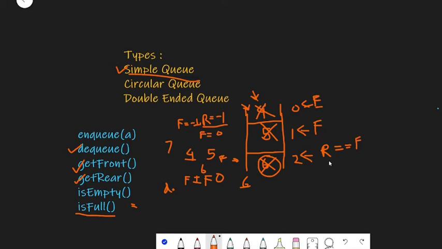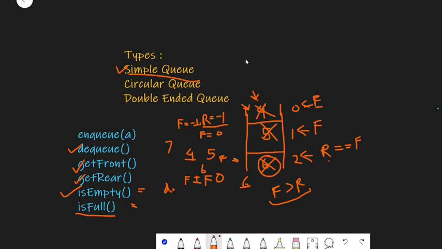This front will increment, and hence the front will become greater than this rear, and at this time it will show an underflow condition. And if you run isEmpty, it is going to return true, because currently our queue is empty, since we have dequeued each and every element from the queue.